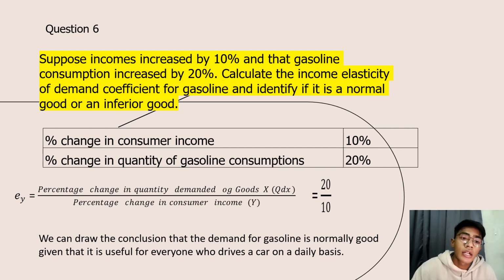As you can see, there's a table here. The percentage change in consumer income is 10% and the percentage change in quantity of gasoline consumption is 20%. This is the formula: the percentage change in quantity demanded of good X divided by the percentage change in consumer income Y. So it will be 20 divided by 10. We can draw the conclusion that gasoline is a normal good, given that it's useful for everyone who drives a car on a daily basis. So I'm going to go to the conclusion.